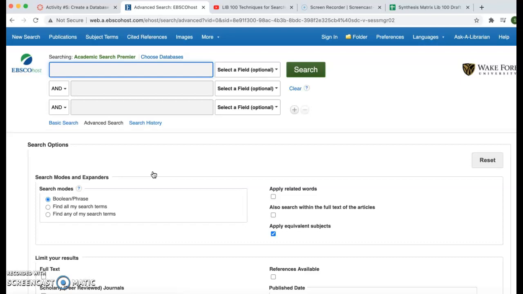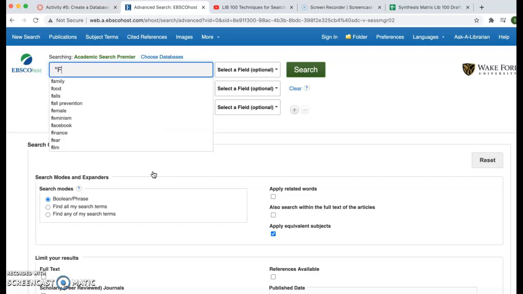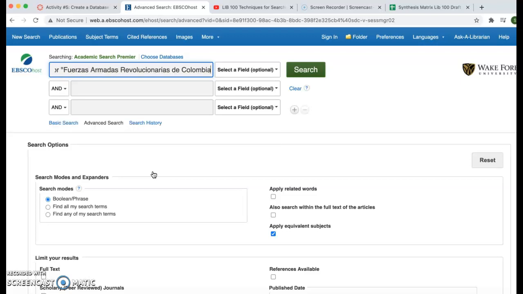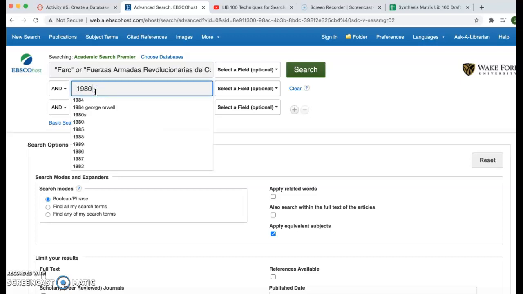I have used this, or Academic Search Premier, in other classes, so I'm most familiar with this. My searches are going to just be a simple FARC, and then "or" I'm also going to put the Spanish name for it because it sometimes appears both, and I know it's helpful to use synonyms when you are putting in things. I'm also going to do this with 1980s or 80s.